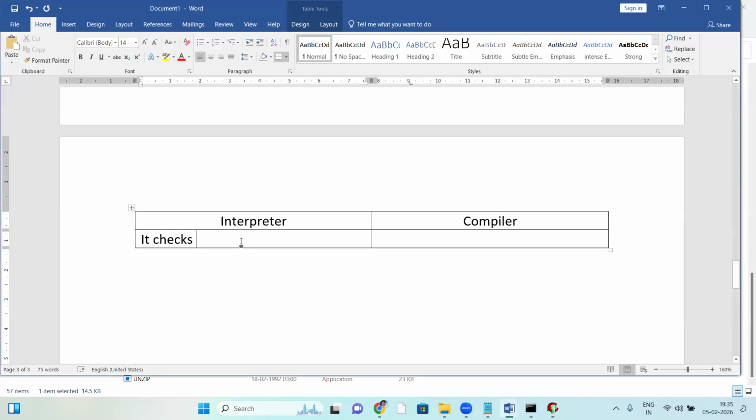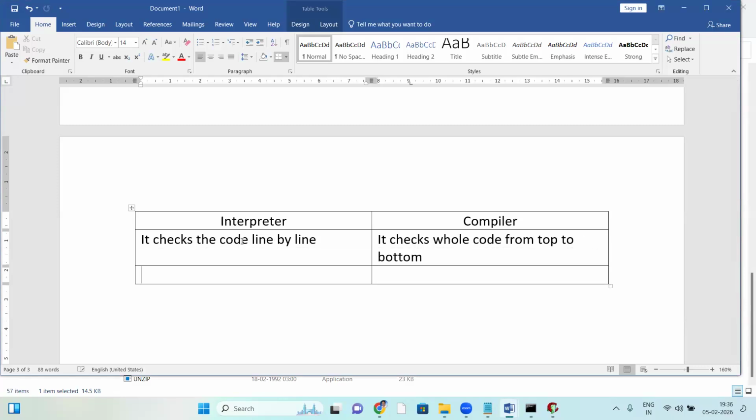Interpreter checks the code line by line. Compiler checks the whole code from top to bottom. Interpreter checks the code line by line, compiler checks the whole code from top to bottom. First point clear, right? Next step.